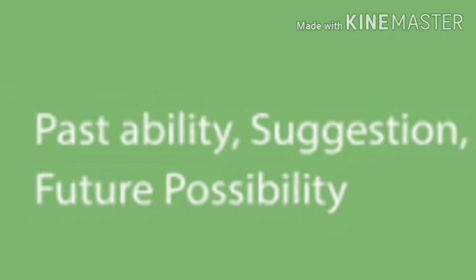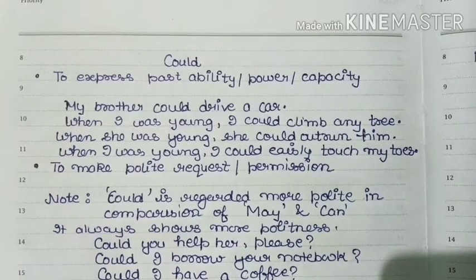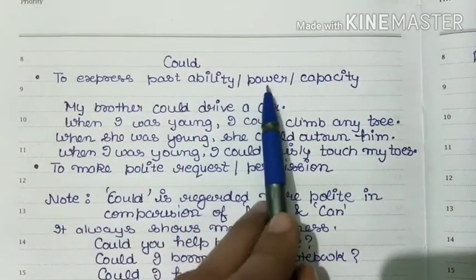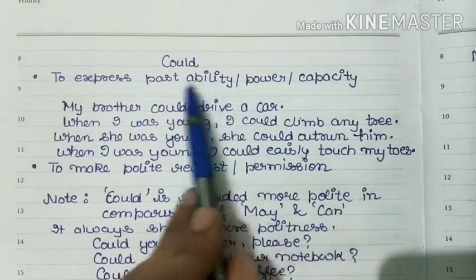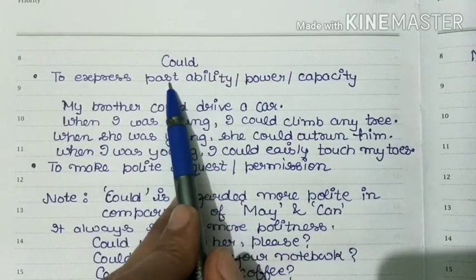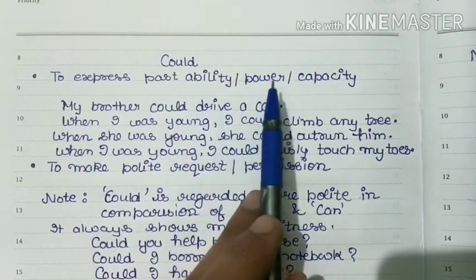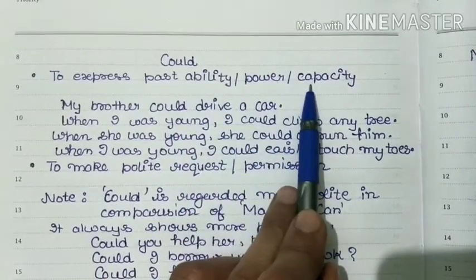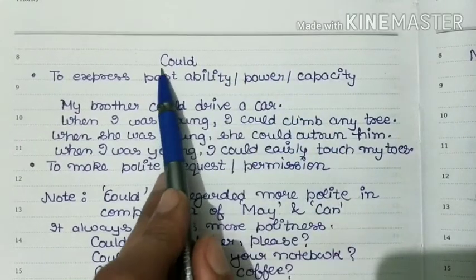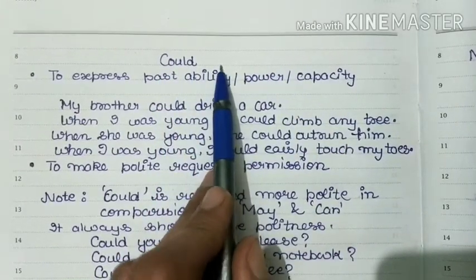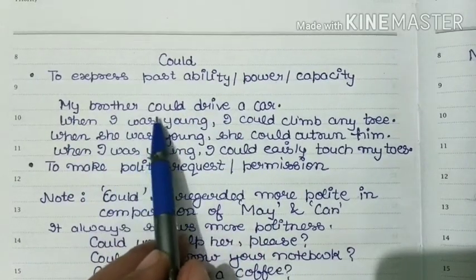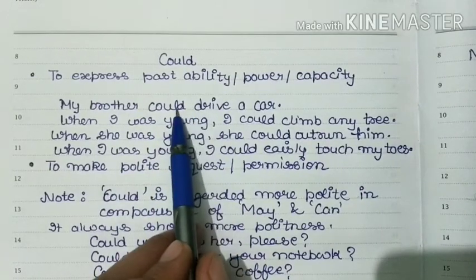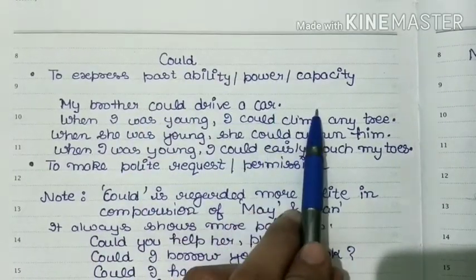So just look at the first use of could, that is to express past ability, power or capacity. Whenever we talk about past situations, that may be our past ability, past power, or past capacity, we always use could while making sentences. My brother could drive a car. That means it is his past ability that he could drive a car, not in the present.